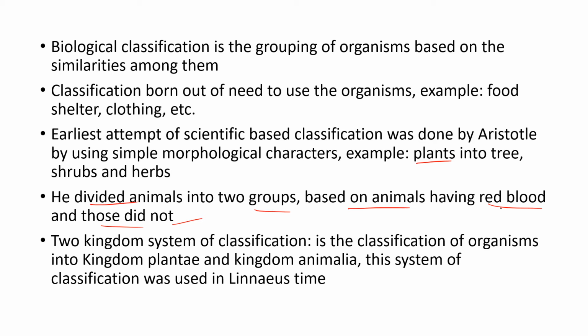He divided the animals into two. This is the two kingdom classification: the classification of organisms into kingdom Plantae and kingdom Animalia.